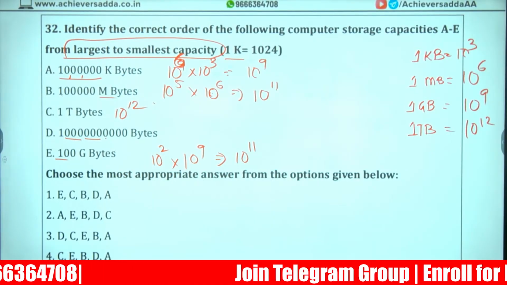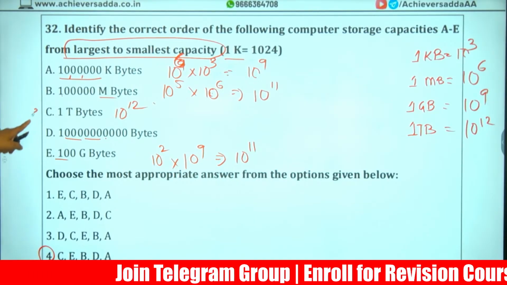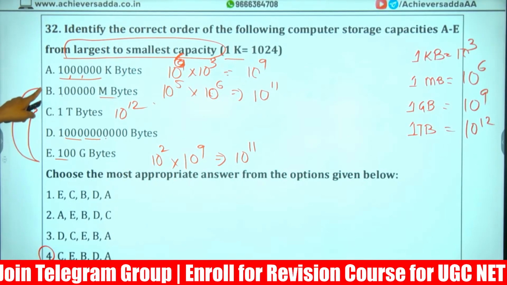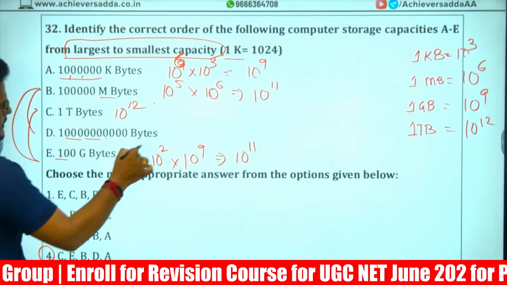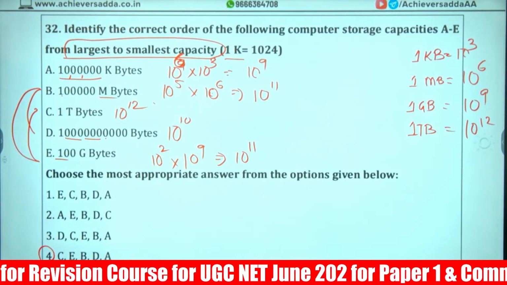So highest will be 10 power 2. C will be the highest. Only one option is available. C. After that E, 10 power 11. After that B, 10 power 11. Later D. D will be 10 power 10. And last, 10 power 9 will be the last.